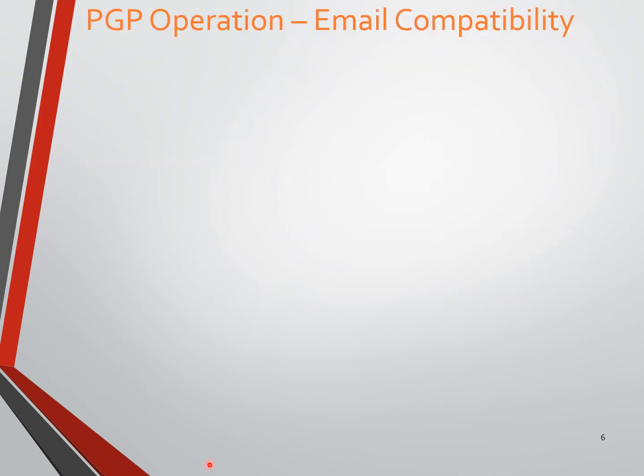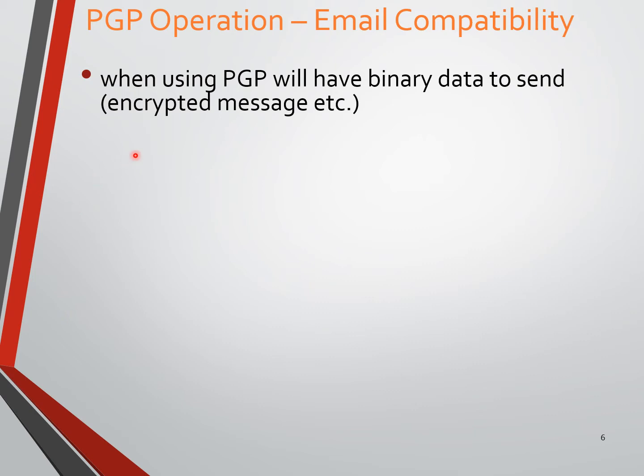The last operation of PGP enables email compatibility. When we use PGP for email communication, it sends binary data, which is the encrypted message. Initially the message is plain text, a readable format.